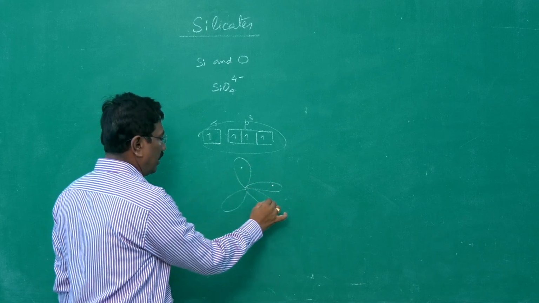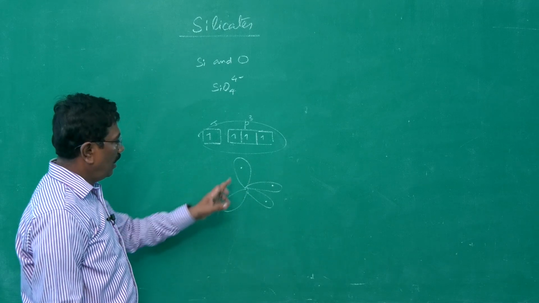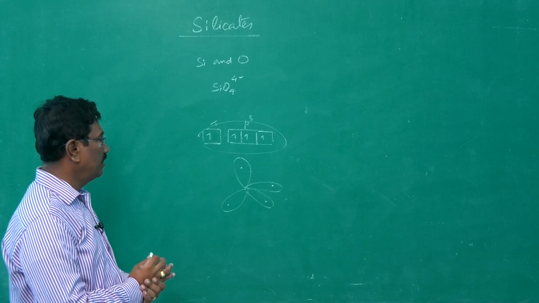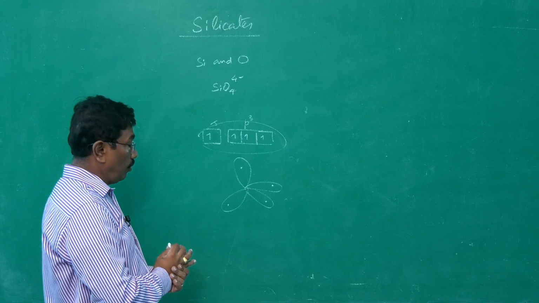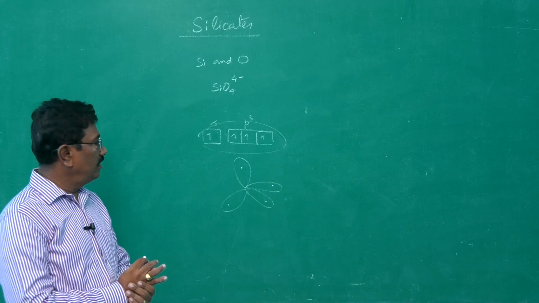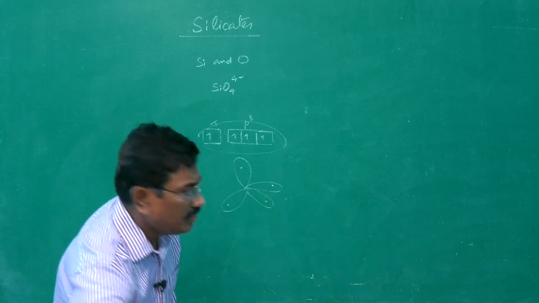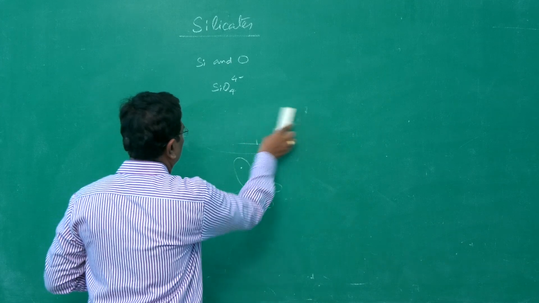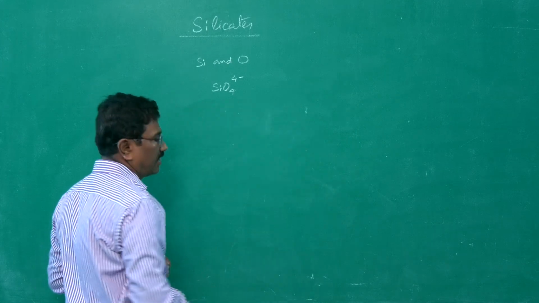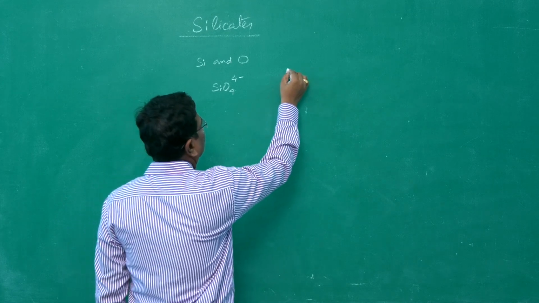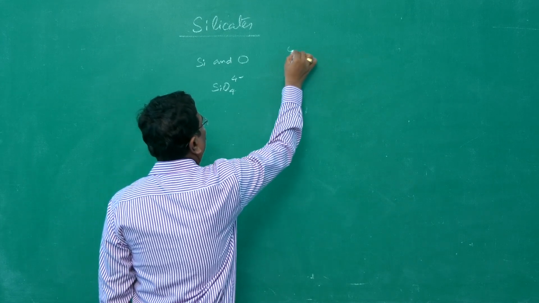Each orbital contains one electron, and these orbitals overlap with 4 p orbitals of oxygen, giving SiO4 4 minus. This is how we get the tetrahedral unit for SiO4, and the structure can be given like this: Si at the center, 4 oxygen atoms.